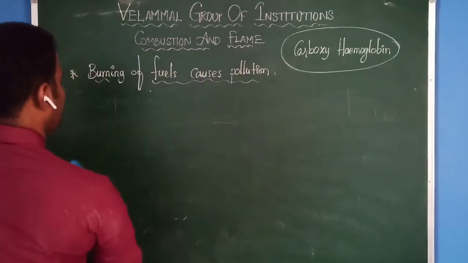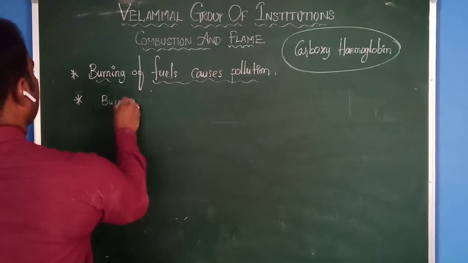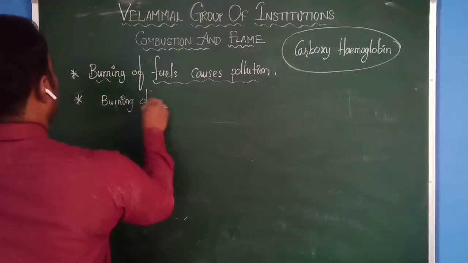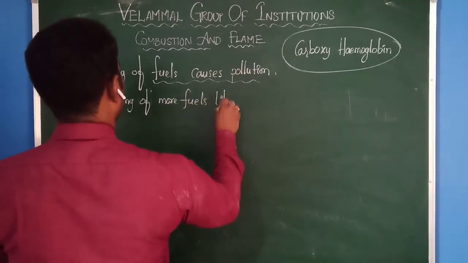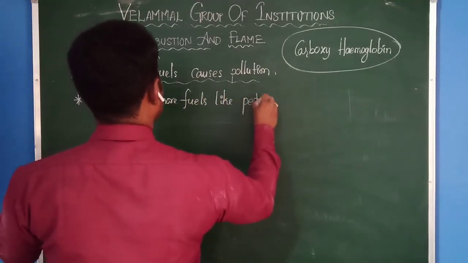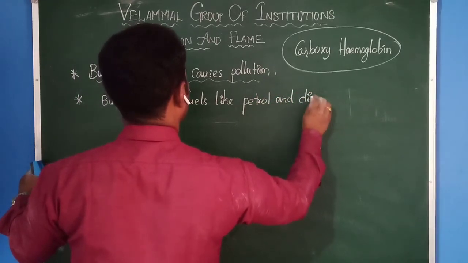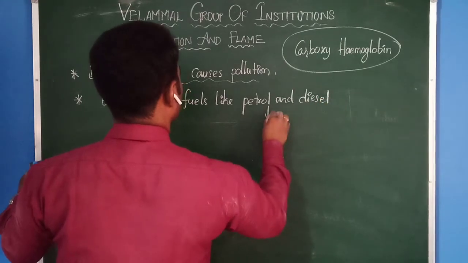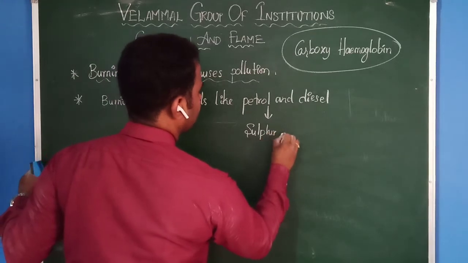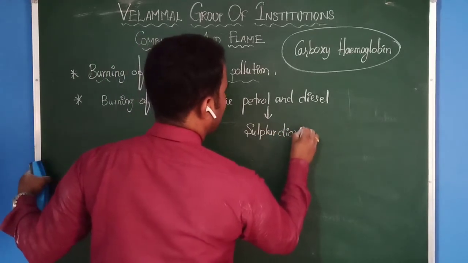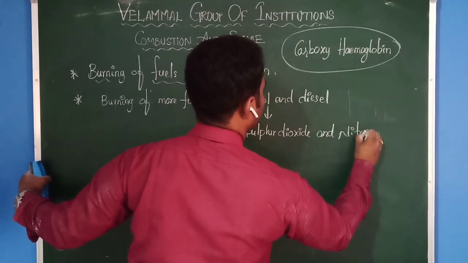Okay, due to burning of more fuels like petrol and diesel, these will produce sulfur dioxide and nitrogen dioxide.